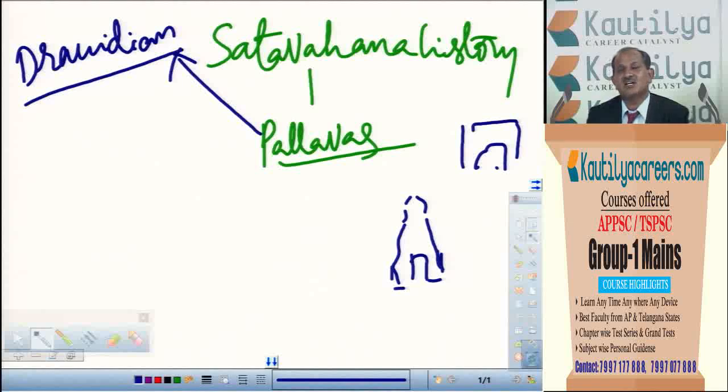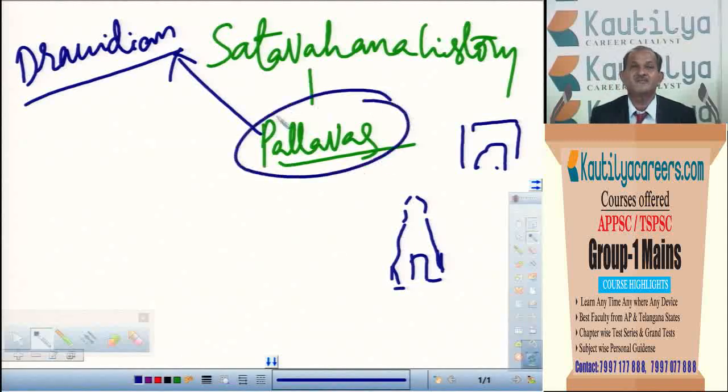The best examples are in Mahabalipuram. Cave temples belong to Mahendra Varma's period, whereas the five pagodas which we can see on the seashore are called the Mamalla style or Narasimha Varma style. In the same place, even a structural temple is there, popularly known as the shore temple, a structural type of temple from Rajasimha's period. And in Kanchi, many temples are there, in which even the Vaikunta Perumal temple and others were constructed by Nandi Varma. In such a way, the temple style of construction, the Dravidian style of architecture, was started in the period of the Pallavas.